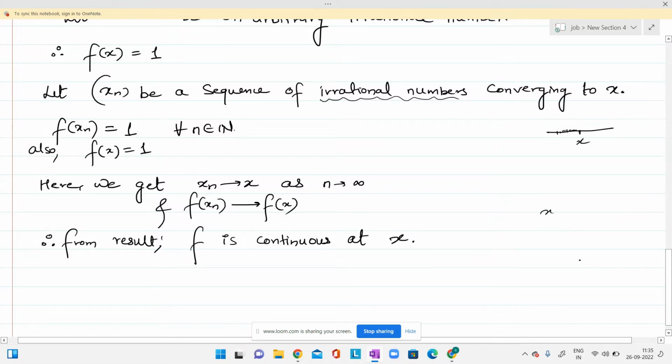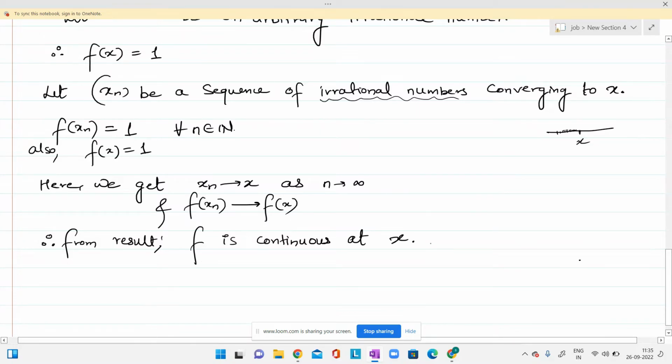If we can get a sequence which converges to x, but this sequence f at xn does not converge to f at x, then we'll say that f is not continuous at x. Just now we had taken a sequence of irrational numbers which is converging to x, and we got that f at xn is also converging to f at x. So from the result we will say that f is continuous at x.